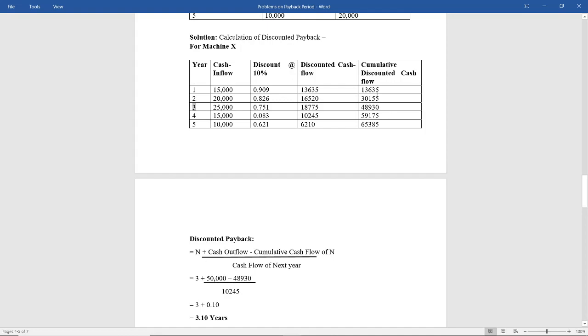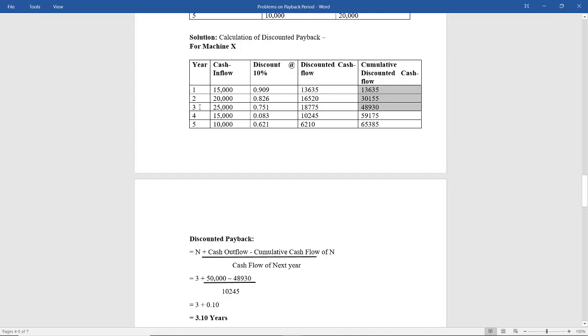So you have to always see from above. Don't see from below, which is the year that is nearing. You have to always see from first year, which is nearing. Don't see from down, always see from above. So year number 3 plus what is the cash outflow? 50,000 minus cumulative cash flow of N.